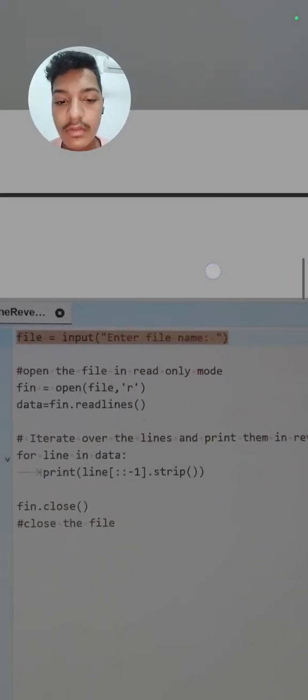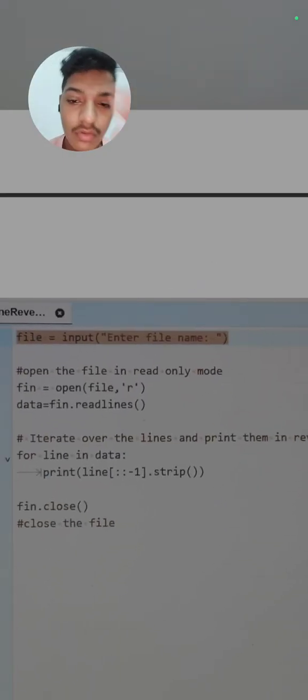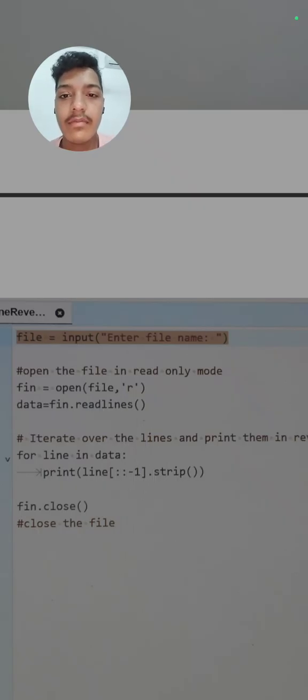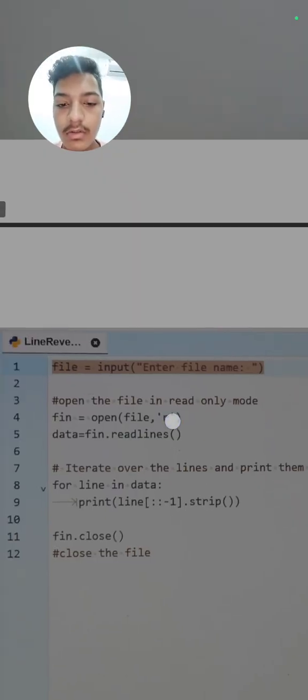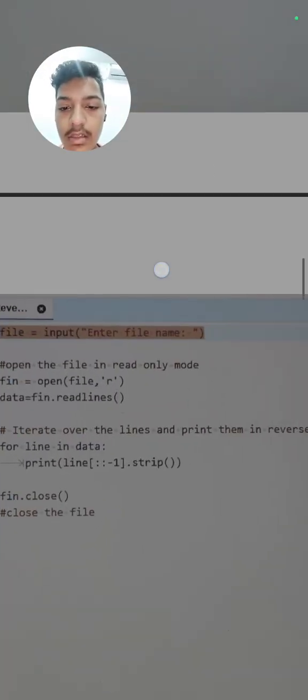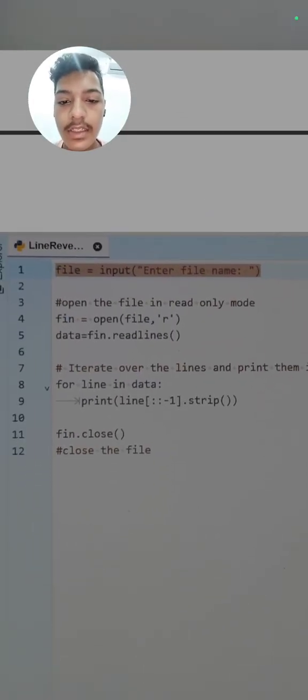So first we will take an input from the user. file is equal to input, enter the file name, means the file name will be here. Then open the file in read mode only. fin means this file will open in only read mode, r, then data equals fin dot readlines means it will read all the lines in this file.